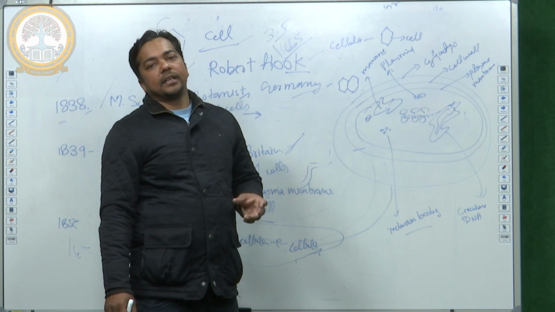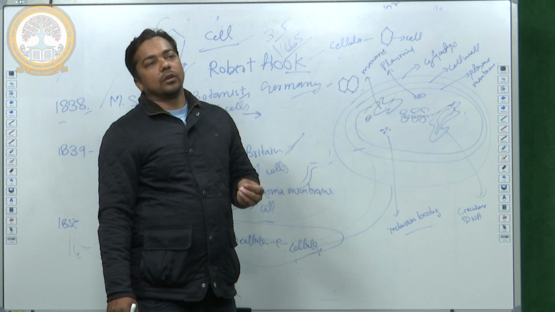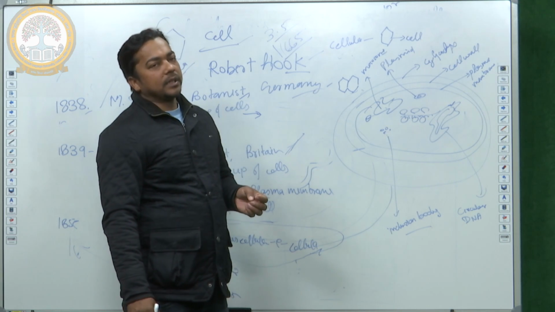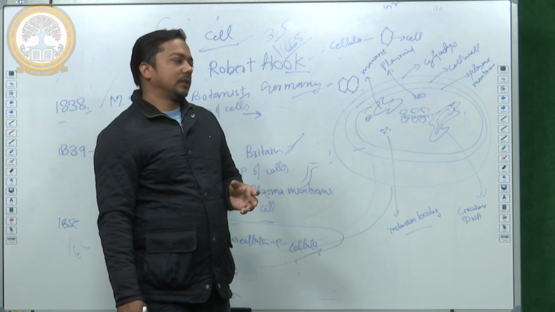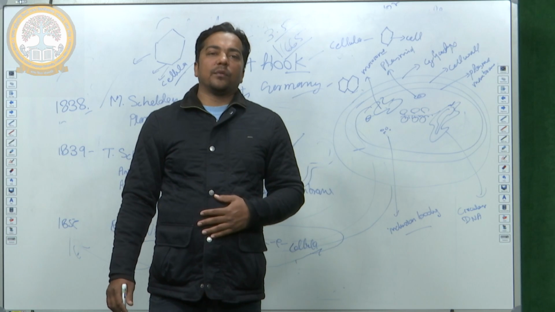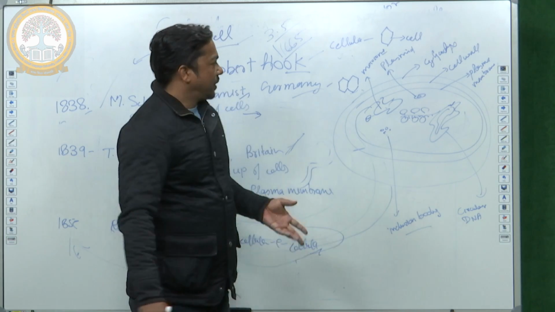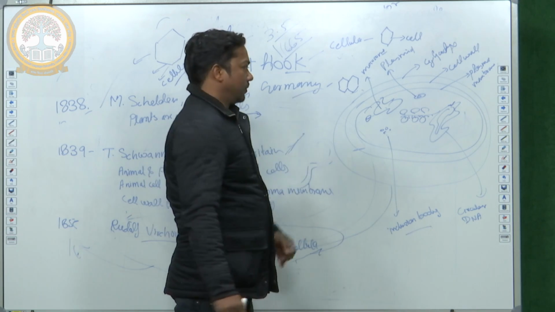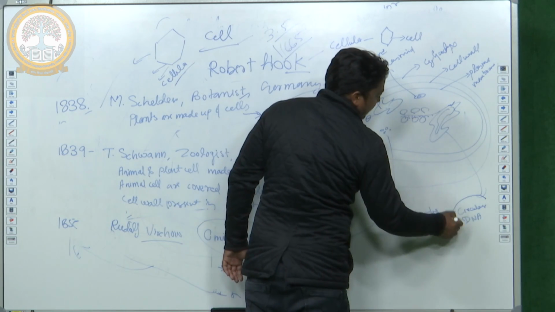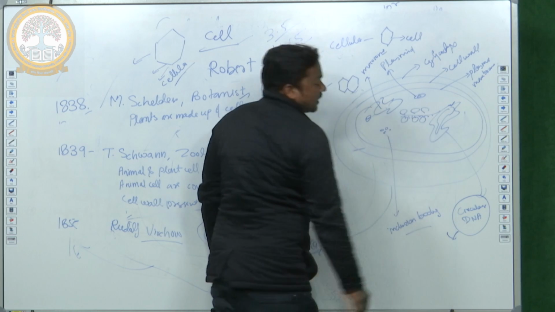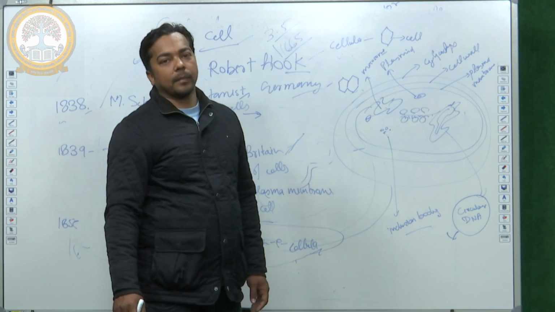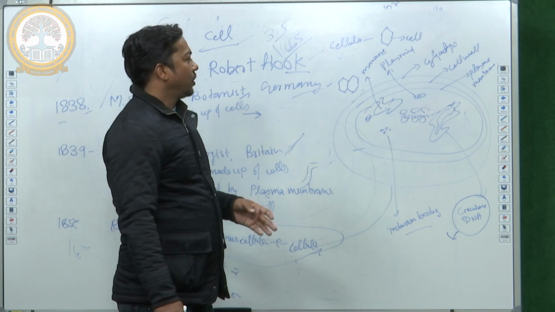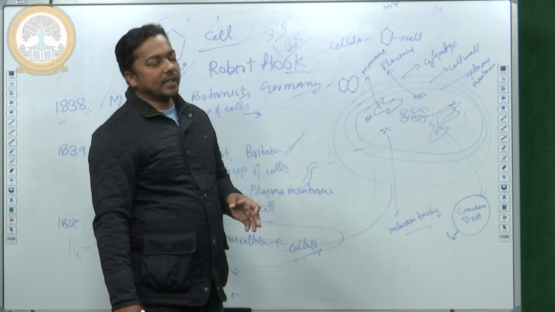Prokaryotic cells contain one chromosome and extra chromosomal DNA, but eukaryotic cells, like we humans, have 46 chromosomes, while in prokaryotic cells there is a single chromosome. This is also known as nucleoid. Nucleoid means genetic material without a well developed nucleus.